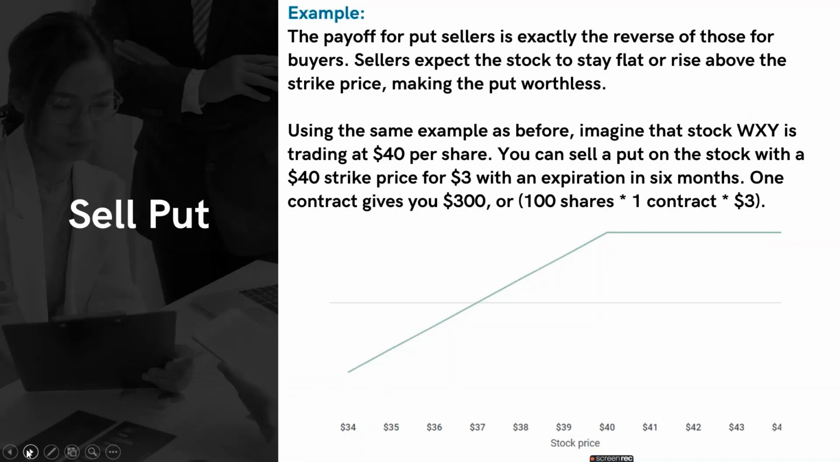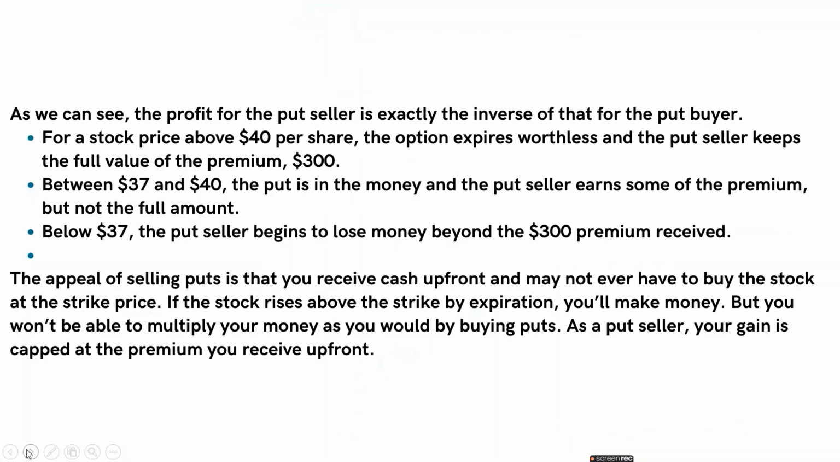In the sell put, we will take an example as well. Imagine the stock WXY is trading at $40 per share, and we can sell a put on the stock with a $40 strike price for a $3 premium. The contract is $300. The profit for the put seller is exactly the inverse of that for the put buyer. For a stock price above $40 per share, the option expires worthless, and the put seller keeps the full value of the premium, that is the $300.